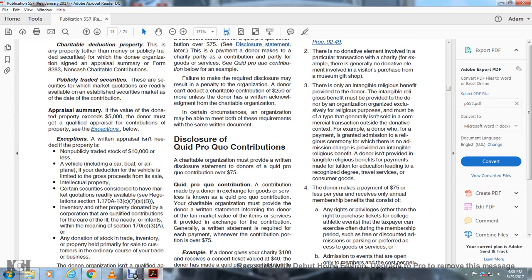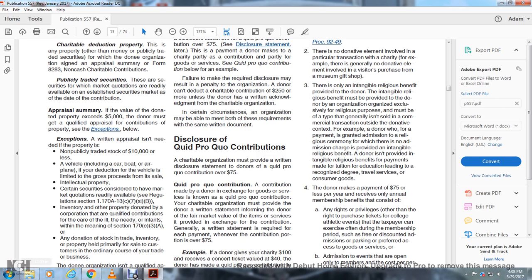Exemptions. A written appraisal is not needed if the property is nonpublicly traded stock of $10,000 or less, or a vehicle, including a car, boat, or airplane, if the deduction for the vehicle is limited to the gross proceeds from its sale, or intellectual property, or certain securities considered to have market quotations readily available. See regulations 1.170A-13(c)(7)(ix) or (11)(ii)(B).